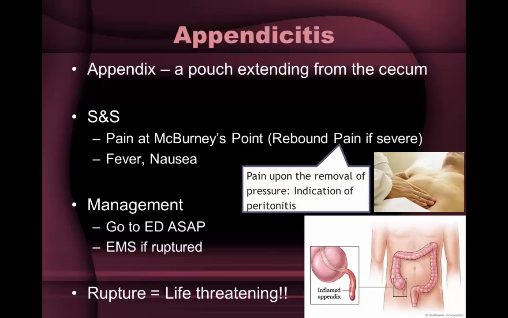Appendicitis is usually treated through surgery. Surgery removes the appendix, which is called an appendectomy. It is a standard treatment. Generally, if appendicitis is suspected, doctors tend to err on the side of safety and quickly remove the appendix to avoid its rupture.